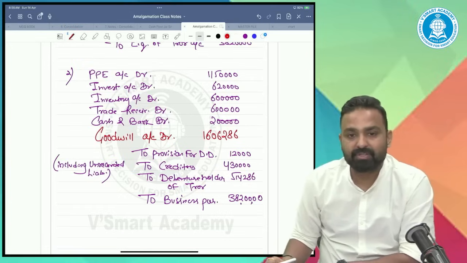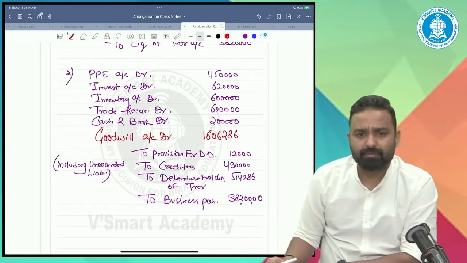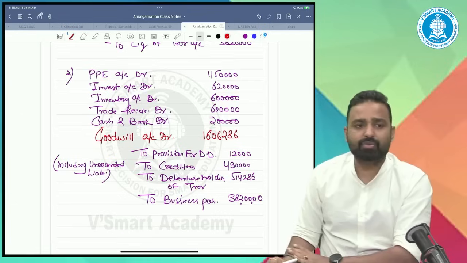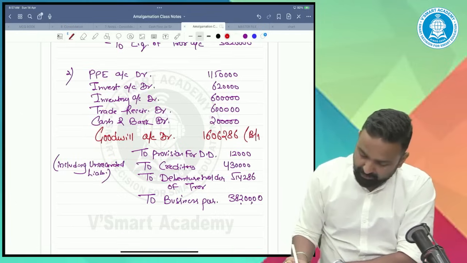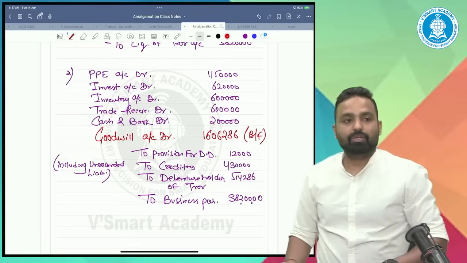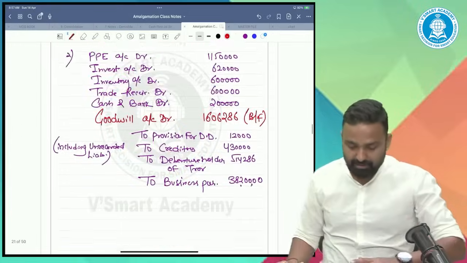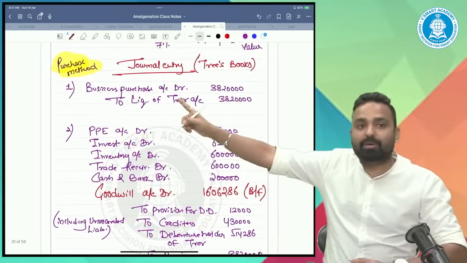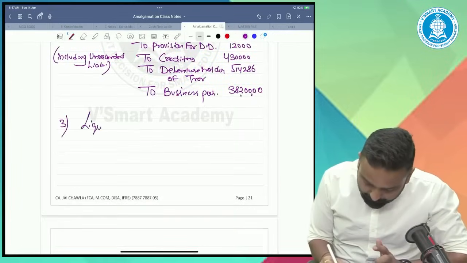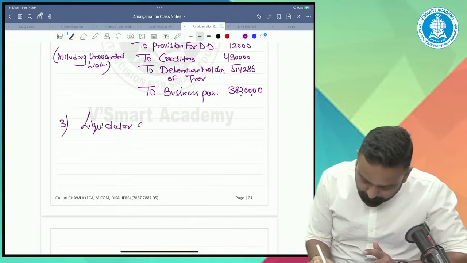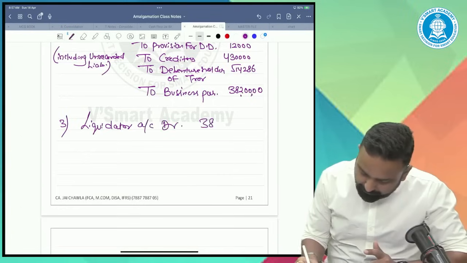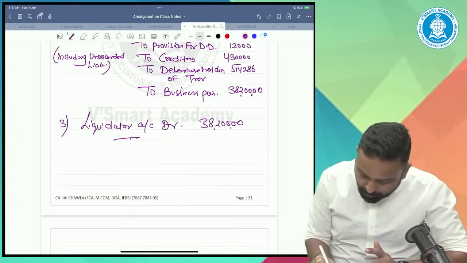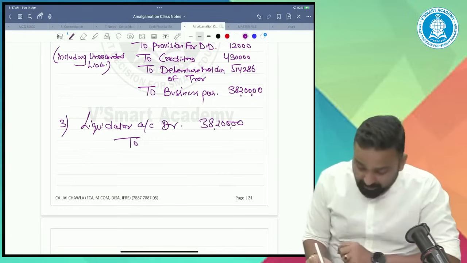Balancing figure 1606286. It's balancing figure. It's a goodwill. So goodwill is 1606286. So this was the second entry. Now third entry, we need to pay the purchase consideration to liquidator. So liquidator account debit 38 lakh 20,000.